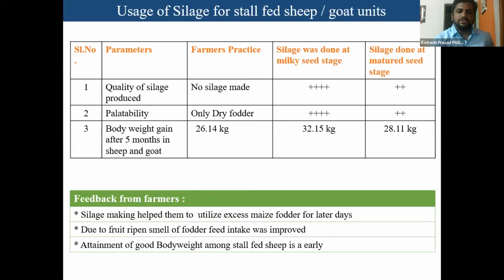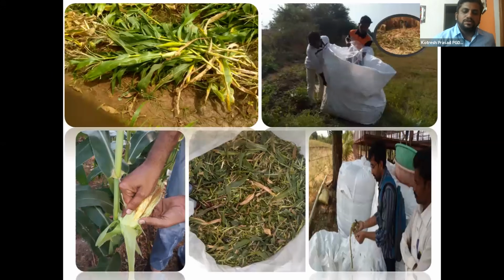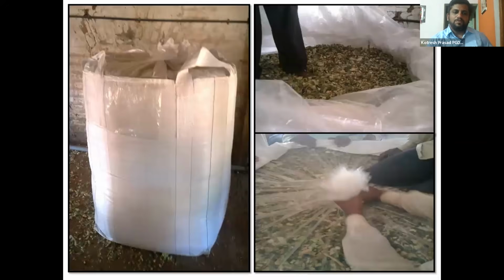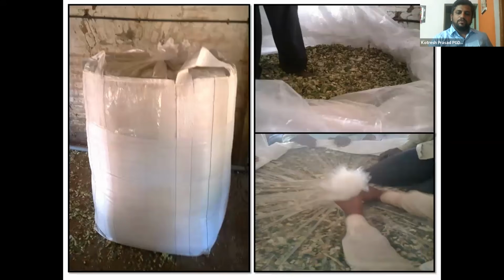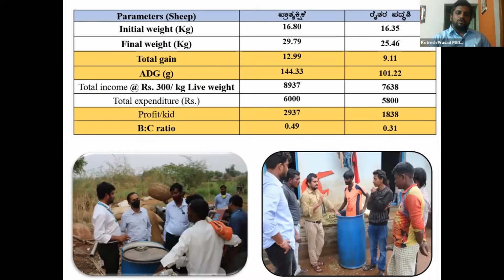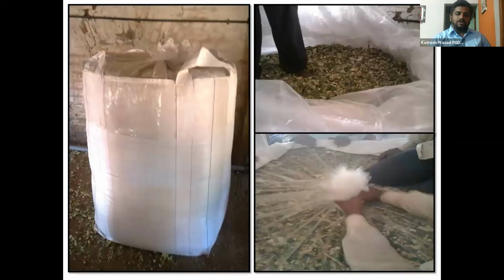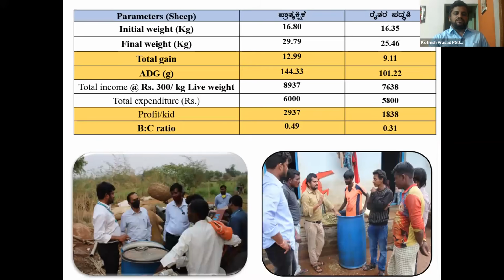And about ragi silage, you can make such silage using different cereal crops on a small scale using plastic bags, or even drums can be utilized. But not everywhere is it economical. Only when the requirement is there, then only you go for silage. As I said in the earlier slides, it is not always economical to feed silage in small scale farms.